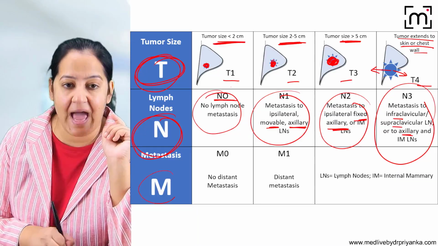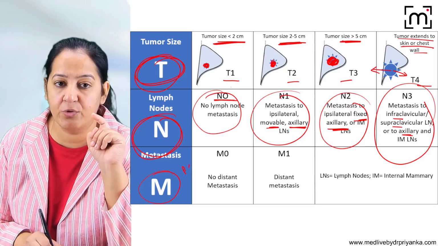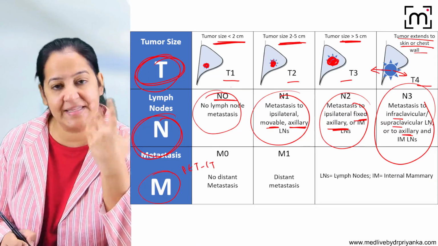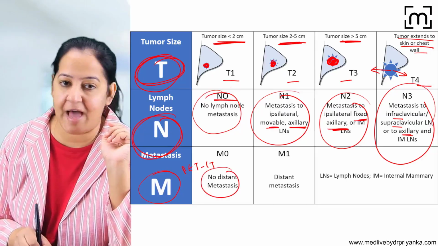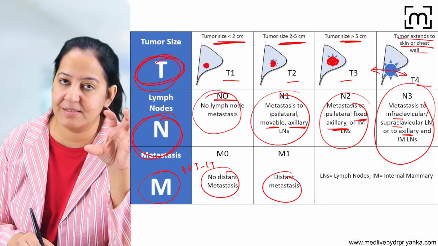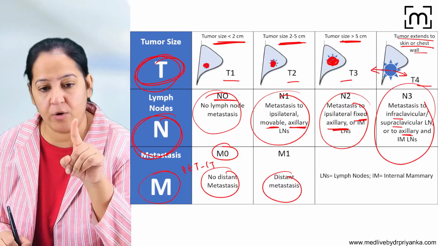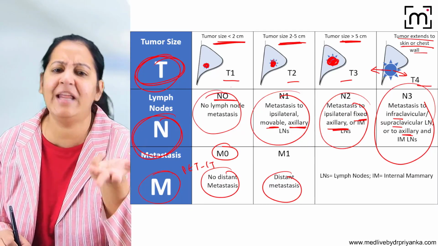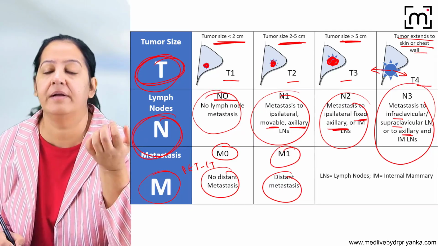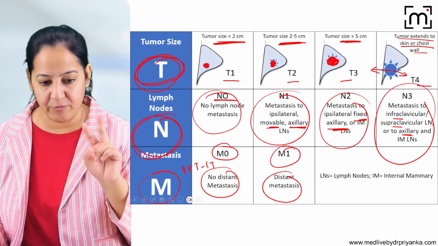And then we have to decide the M. For doing the M, we have to do the PET-CT. Do the PET-CT and see only two options. Metastasis is absent or present. If no metastasis, the tumor is confined only to the breast, say it is M0. And if it is spread to one organ, maybe liver, bone, brain, or any of the organs or multiple organs, it's M1. So M0 or M1. So in M, we have only two options.